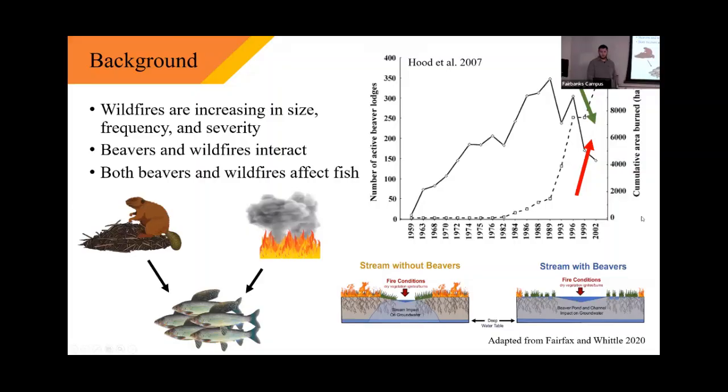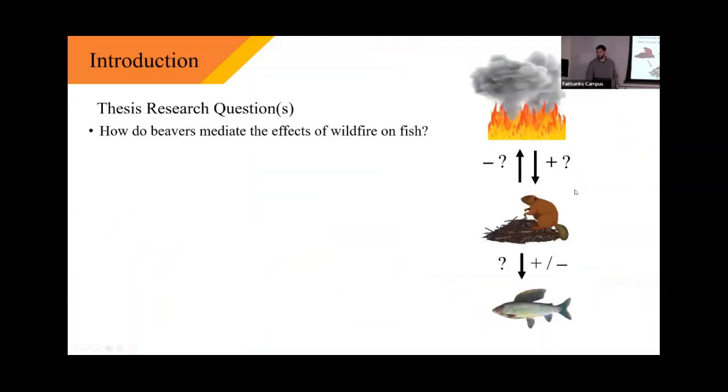Both beavers and wildfires affect fish in numerous and complex ways. In an ecosystem like the one I'm going to be talking about today, where beavers are numerous and fires are the dominant process, they have the potential to interact with each other, maybe mediate each other's effects, and even either magnify or reduce each other's effects on fish. So my thesis comes at the center of all of these questions, and I've essentially narrowed it down to one question: how do beavers mediate the effects of wildfire on fish?